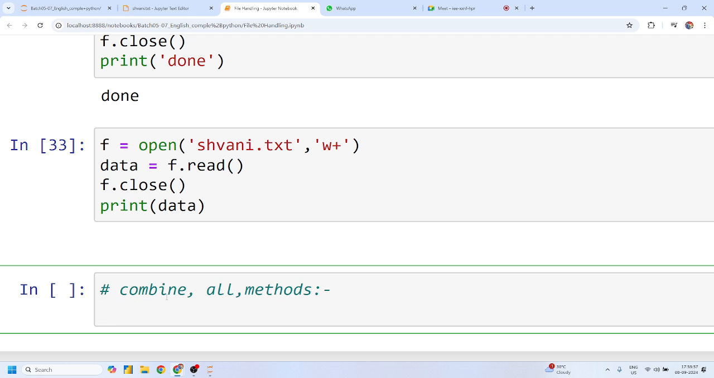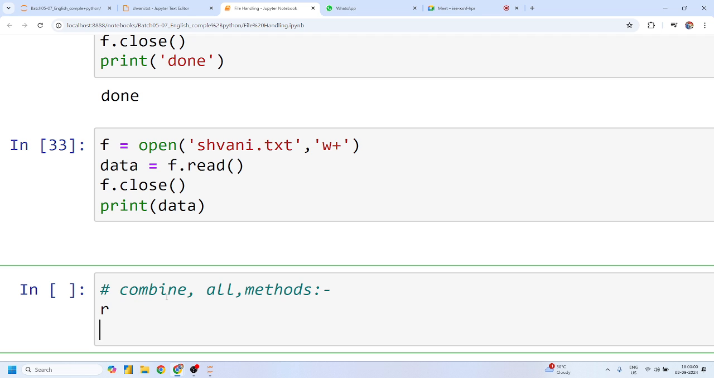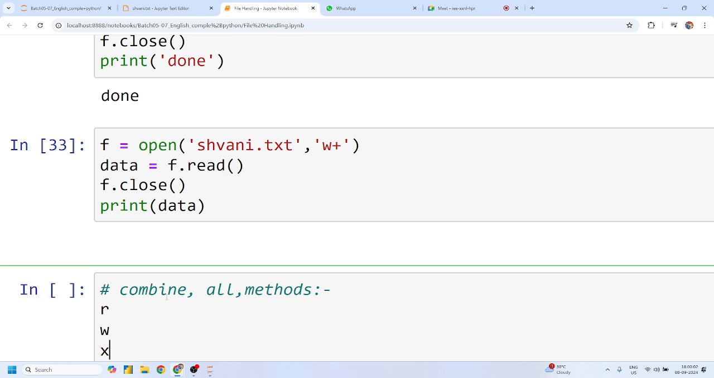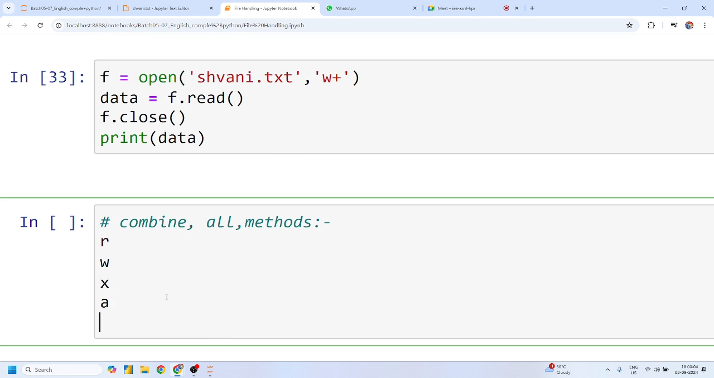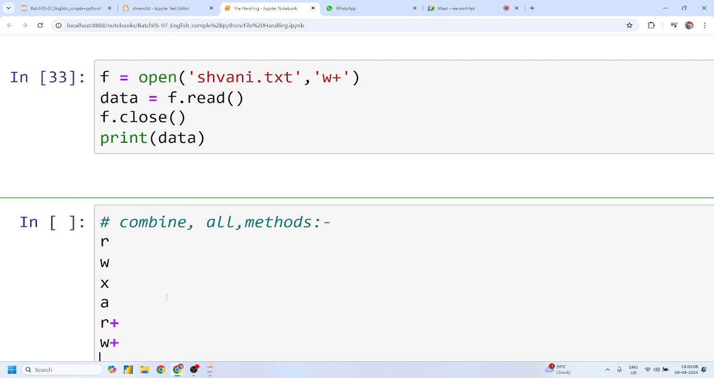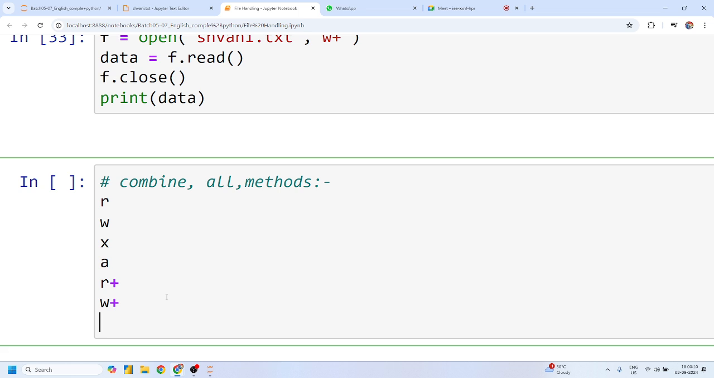So we have R mode, W mode, X mode, A mode, right? We have R plus. What exactly does W plus mean? Write plus read. And what do you understand by X plus? X is also a writing operation. Yes or no? You are creating a new file, which means you are writing something. Yes or no, guys? Writing, plus whatever is left. The left part is read, right? So X plus means write plus read.